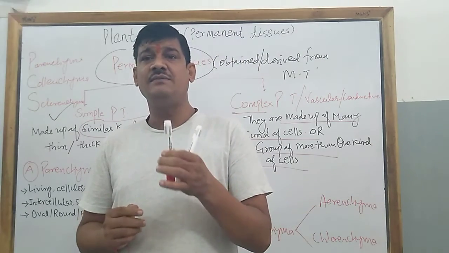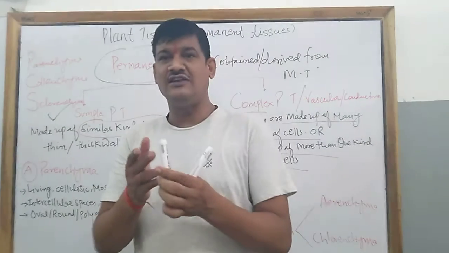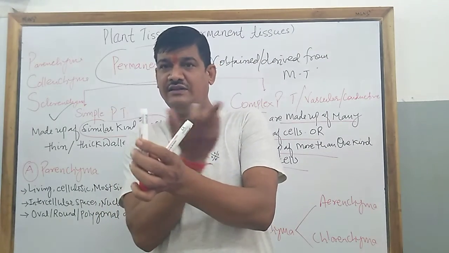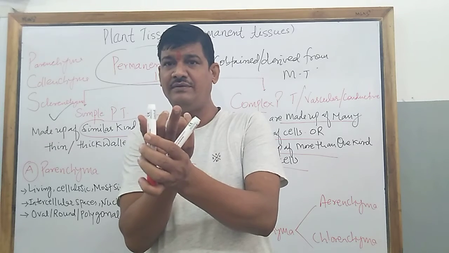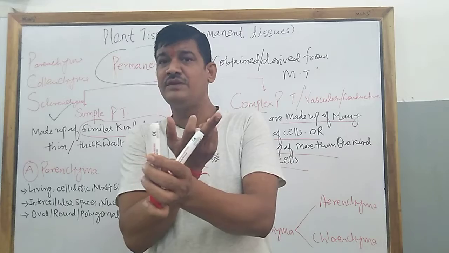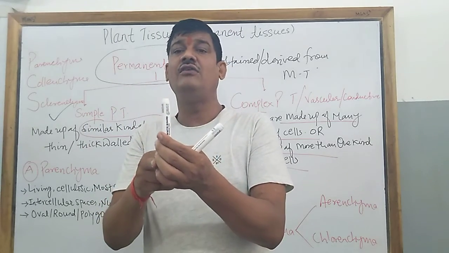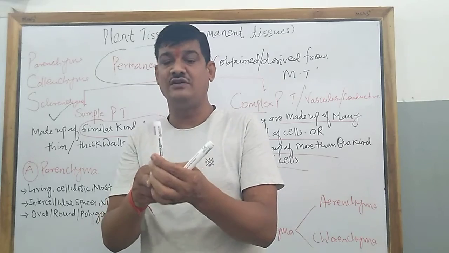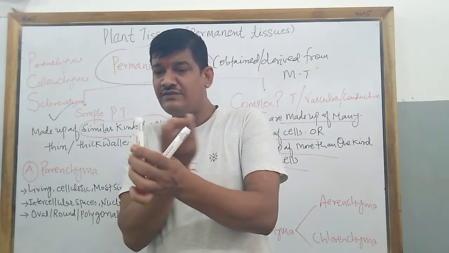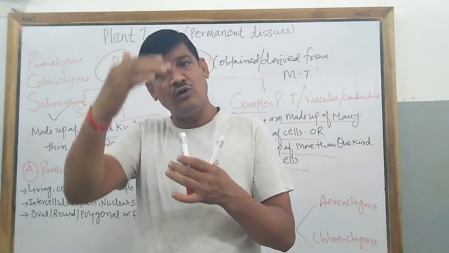When we cut the stem or a root, when we cut a transverse section, meaning when we cut like this with a blade or with a sharp point, this type of cutting is known as the transverse section. When we cut longitudinally, it is called the longitudinal section. So when we cut a transverse section of a stem or root, we will find some common structures.